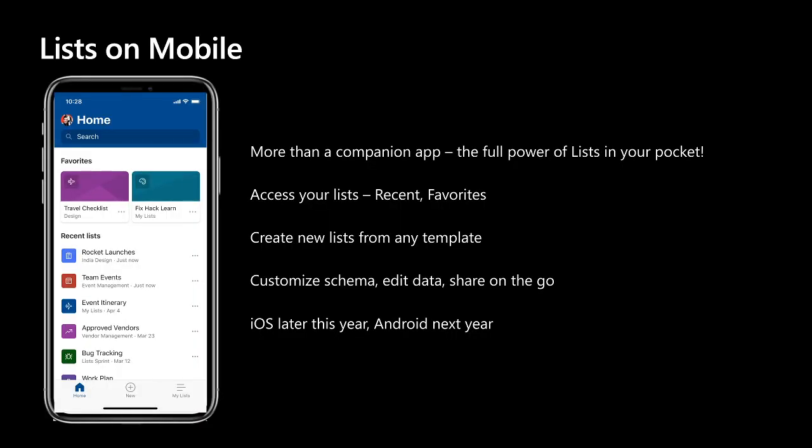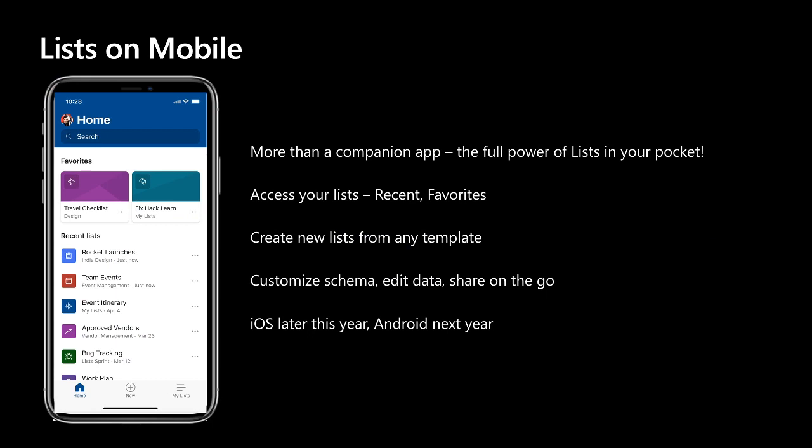And so later this year, you'll be able to open your app store and install the Lists iOS app. And from there, you'll be able to do everything that I showed you today. You'll be able to access your list home, your favorite lists, your recent lists. You'll be able to create a new list from a template, and you'll be able to work with and edit all of the data inside of your lists. You'll be able to set up rules, receive notifications, do it all on the go. And so we're thinking this will really make lists a fundamental part of how you get work done on your teams and in your organization, not just at your desktop computer, but on the go as well.